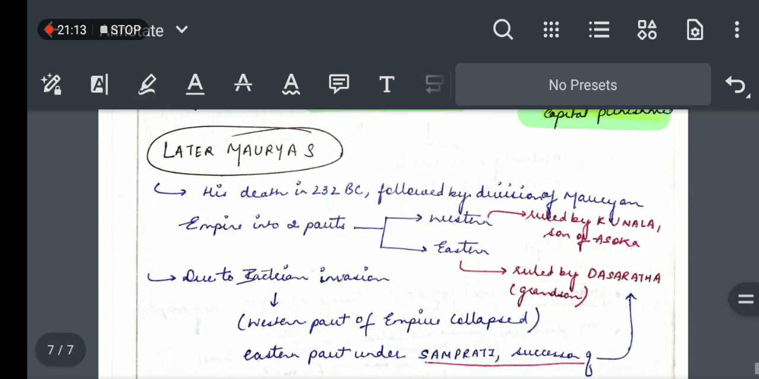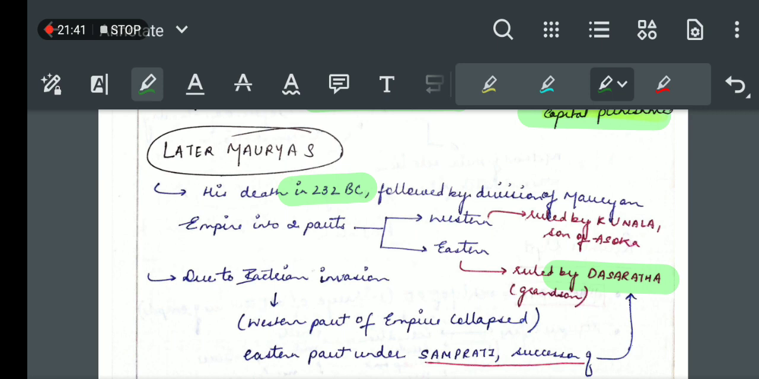Now some information about the later Mauryas, because we are studying the political history of the Mauryas. His death took place in 232 BC, which led to division in the Mauryan Empire, and it was divided in two parts, the western and the eastern. The western part was ruled by his son Kunal, and the eastern by his grandson Dashrath. There was a Bactrian invasion in the western part, and due to it the western part of the empire collapsed.